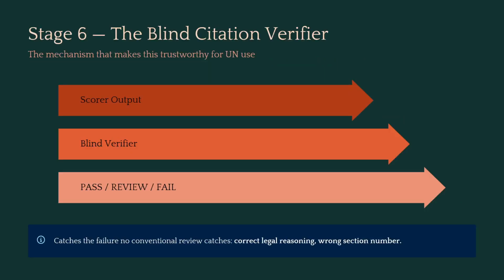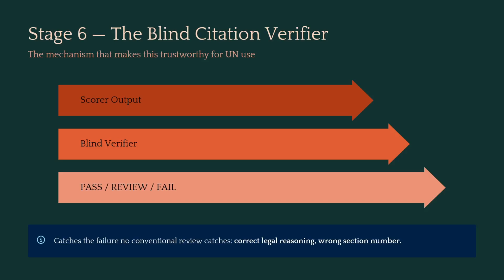Now for the most important part. After scoring, a completely separate AI instance runs called the blind citation verifier. It receives exactly two things, the scorer's claim and the cited URL. That's all. No reasoning chain, no extracted text, and no context. It refetches the source document independently, finds the cited section, and asks one question. Does this clause actually say what the scorer claimed?